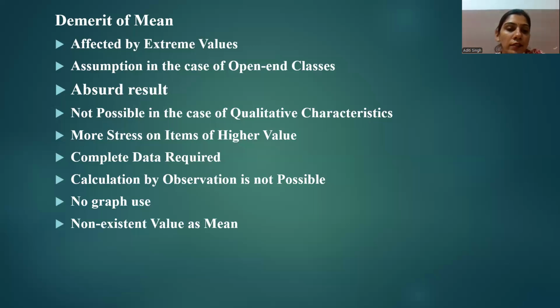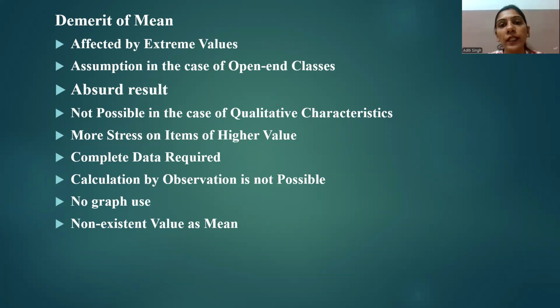Okay, next is there is no existing value as a mean. An arithmetic average might sometimes be fictitious. So the last point is non-existent value as mean.